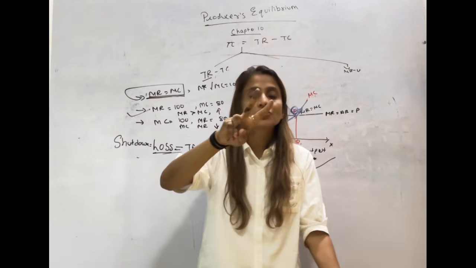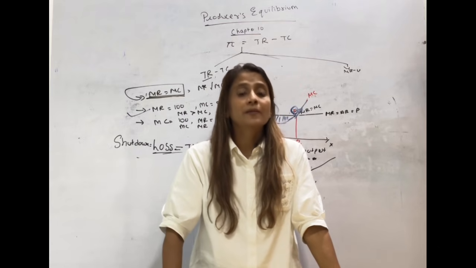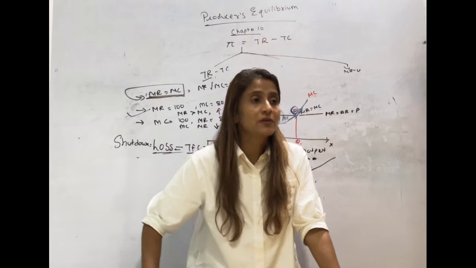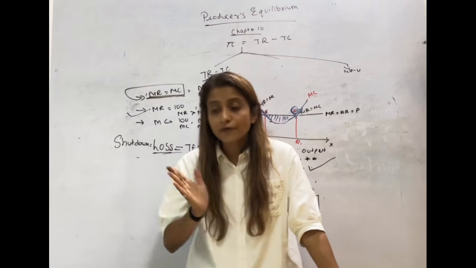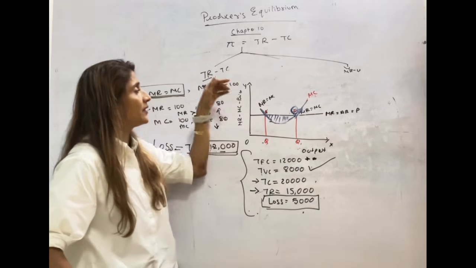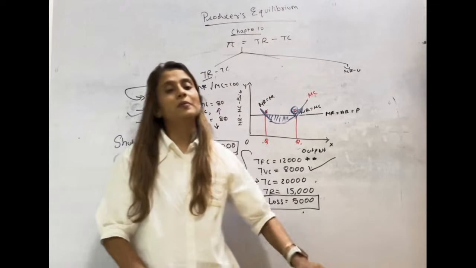So two conditions should be fulfilled for equilibrium under the MR-MC approach. First, MR should be equal to MC, and the MC curve should cut MR from below, not from above. So equilibrium is that point where the MC curve is cutting MR from below, not from above.